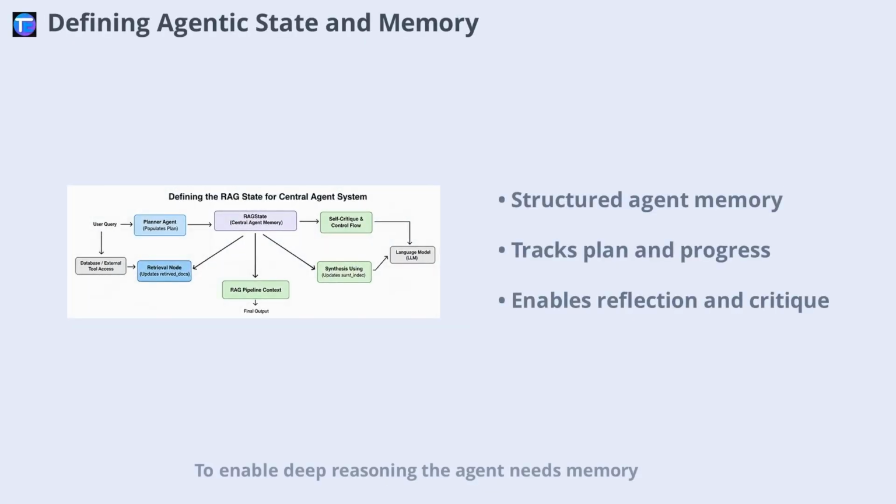To enable deep reasoning, the agent needs memory. This is managed through a structured RAG state, which tracks the original question, the multi-step plan, past steps, current step index, retrieved documents, re-ranked results, synthesized context, and the final answer. Each research step is represented by a step object containing the sub-question, justification, tool choice, keywords, and document section. This structured memory allows the agent to reflect, critique, and make strategic decisions, enabling iterative, context-aware reasoning.